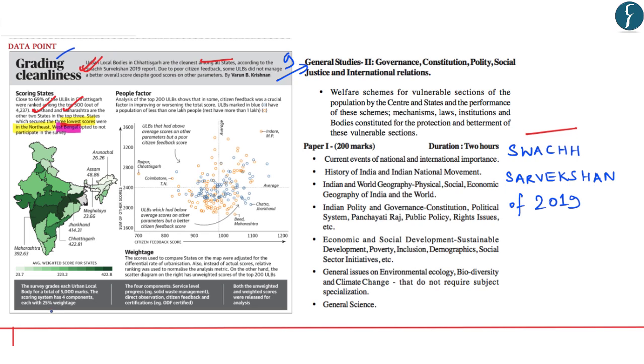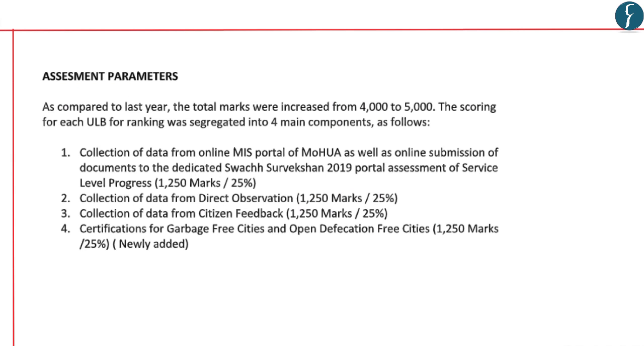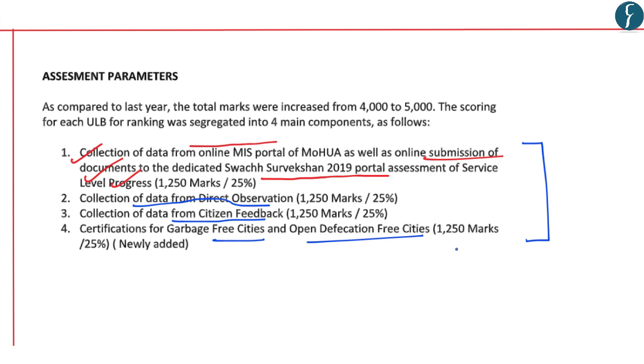Now, an important point to be noted in this survey is that it grades each urban local body for a total of 5,000 marks, and this scoring system has four components. These four components are collection of data from the online MIS portal of the Ministry of Housing and Urban Affairs, as well as online submission of documents to the dedicated Swachh Survekshan 2019 portal; assessment of service level progress; collection of data from direct observation; collection of data from citizen feedback; and certifications for garbage free cities and open defecation free cities. All these four components were allotted equal marks, that is 1250.